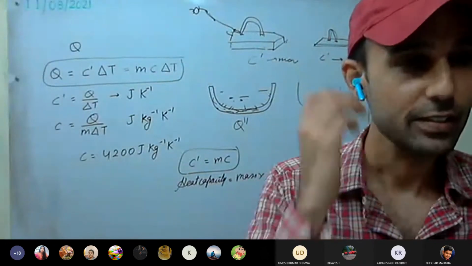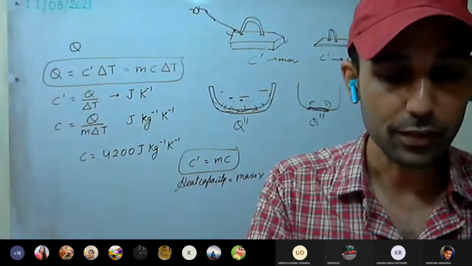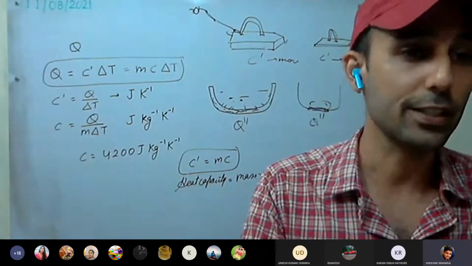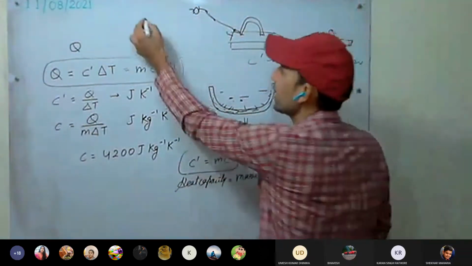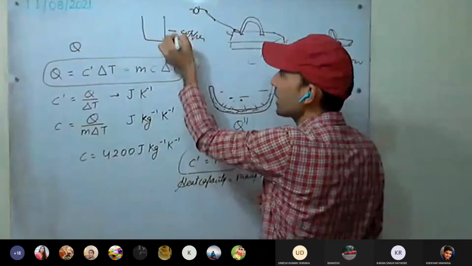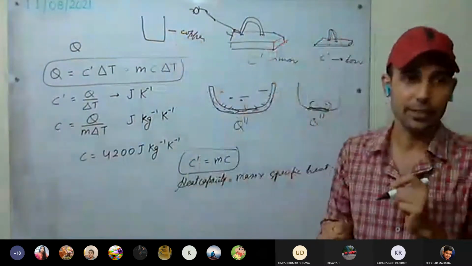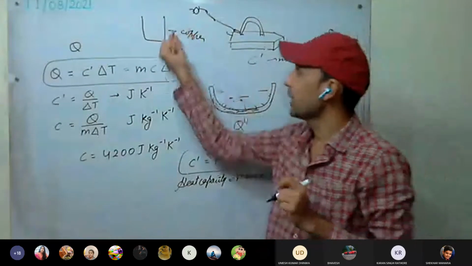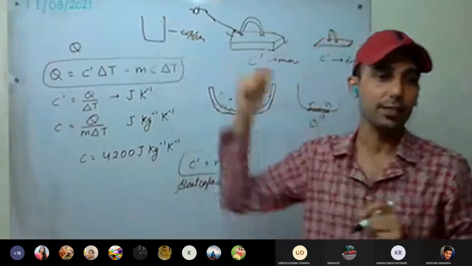So next one, third one. Second one is clear. Third one, vessel used for measurement of heat, calorimeter. Calorimeter we have seen, we have used the vessel. It is made up of, first, copper, since it is having low specific heat capacity. Second, it is made very thin. So first we discuss why it is made thin.